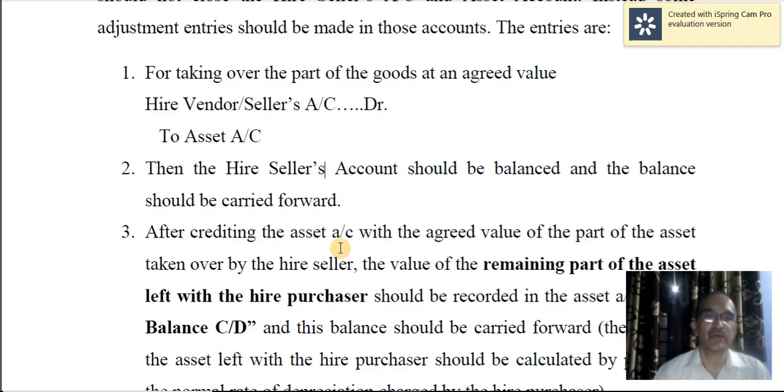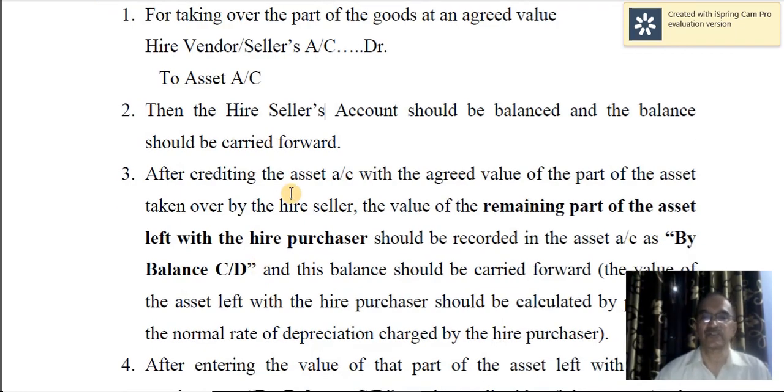Hire vendor's account debit to asset account. Then hire seller's account, or hire vendor's account, should be balanced, and the balance should be carried forward. And this entry also will be recorded in the asset account, because of hire vendor's account to asset account. So the asset account is credited by the hire vendor's account or hire seller's account. This entry has to be recorded